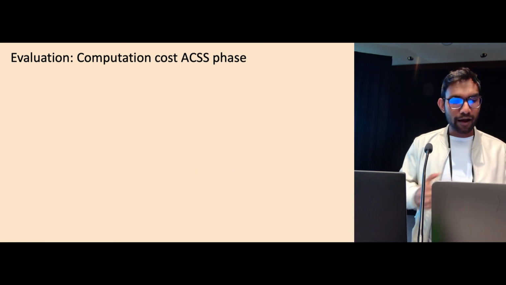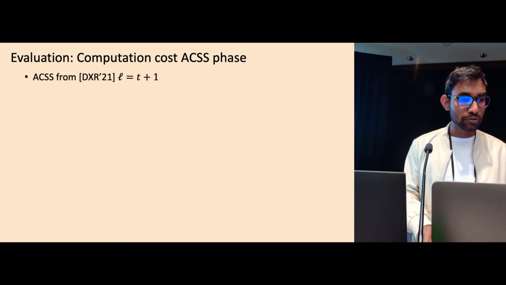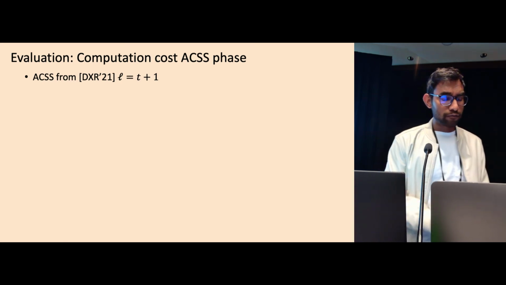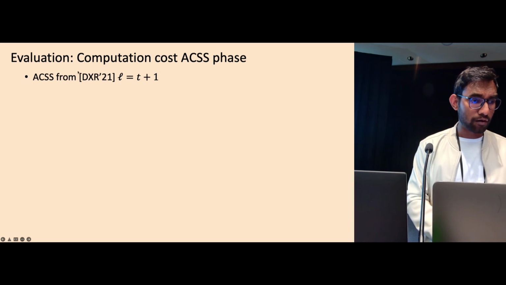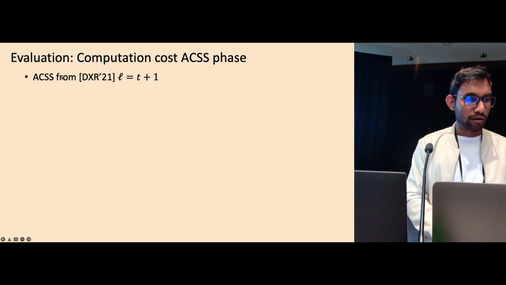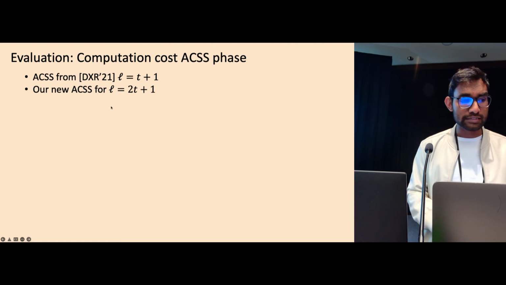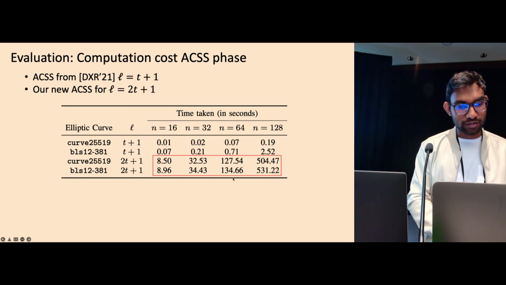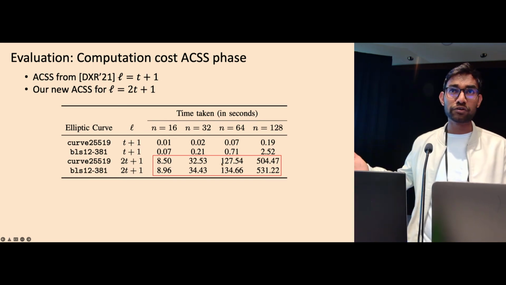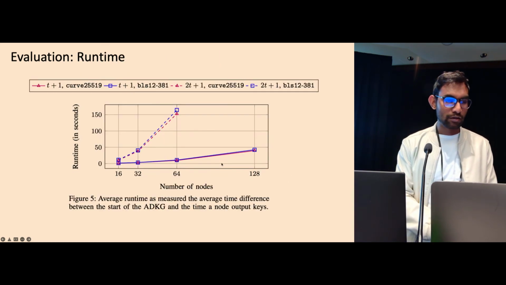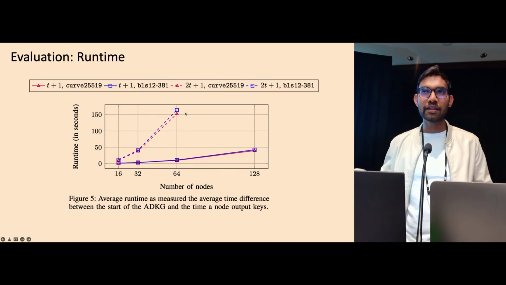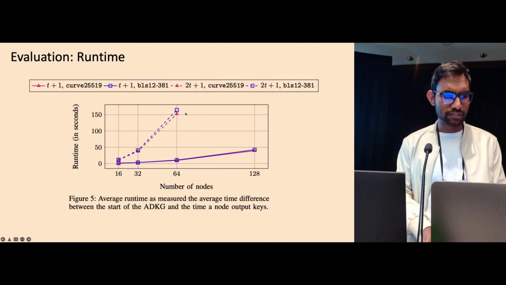So the high runtime of our DKG is due to the computation cost of the ACSS phase that we use. For low threshold, we use the ACSS from our CCS paper, and for high threshold, we use our new ACSS protocol. And here, if you see with high threshold, with n equal to 64, the computation cost of ACSS itself is like 125 seconds, and that's why we get 150 seconds of runtime, because the ACSS cost takes longer and the remaining costs are reasonably efficient.